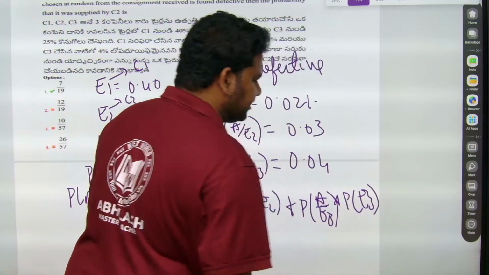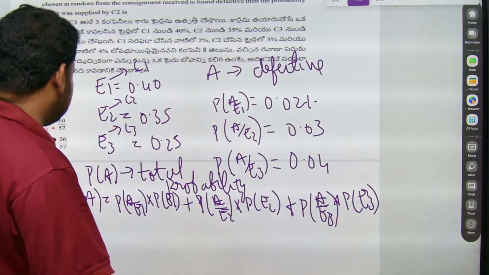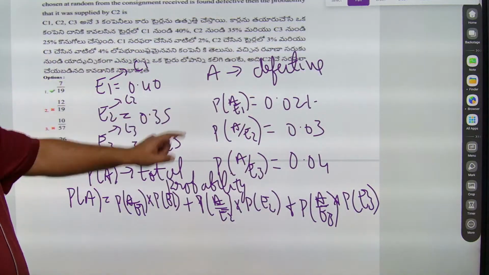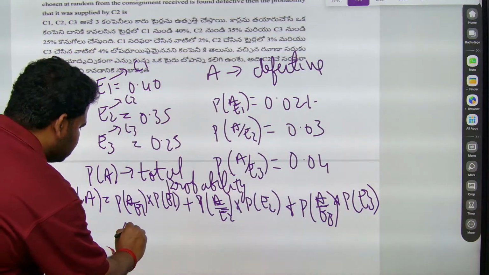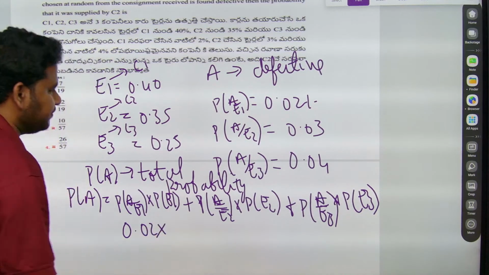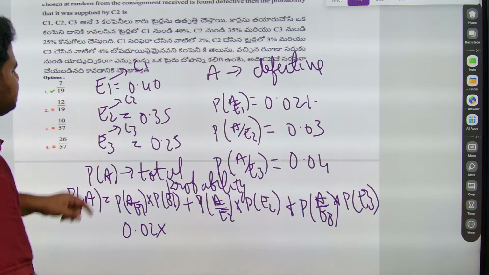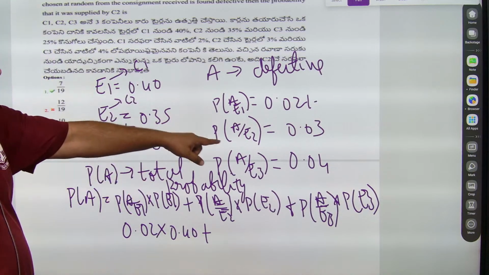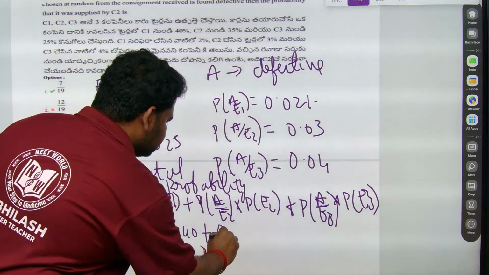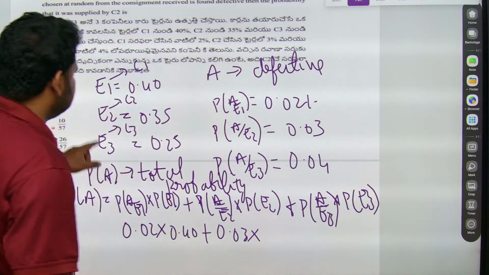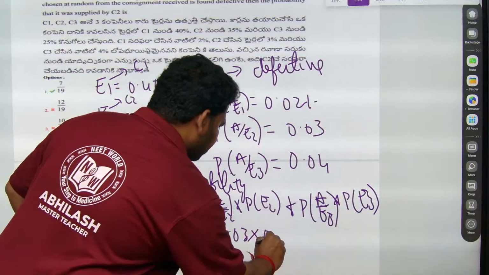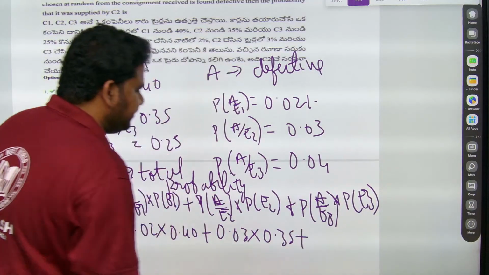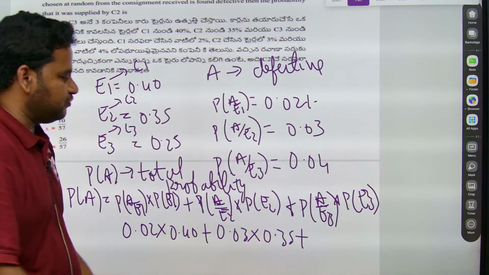Now if I add all this, P of A by E1 is 0.02, P of E1 is 0.40, plus P of A by E2 is 0.03 into P of E2, which is 0.35, plus P of A by E3 is 0.04. Just put the values.